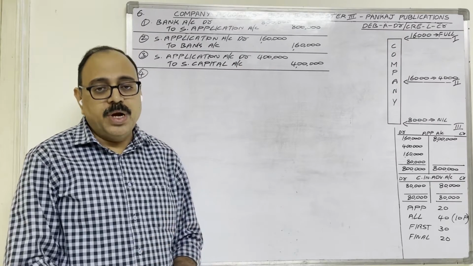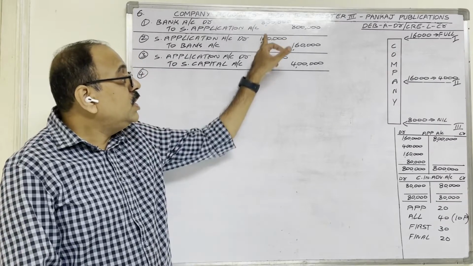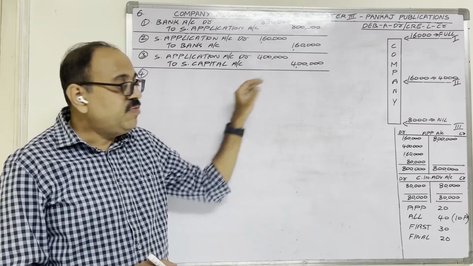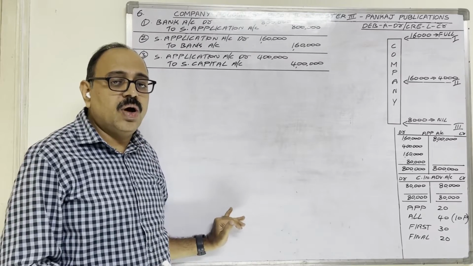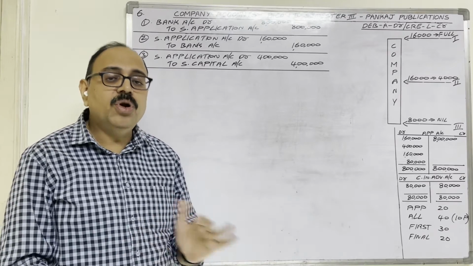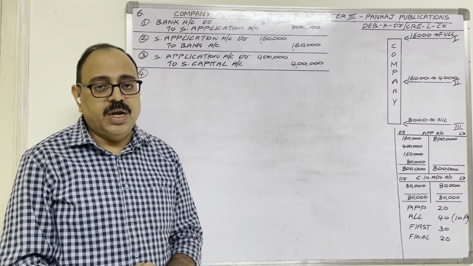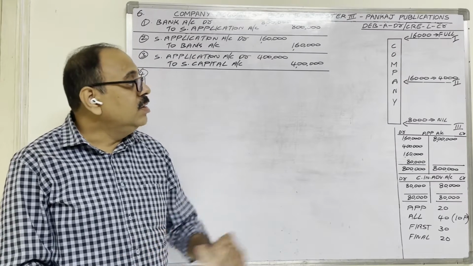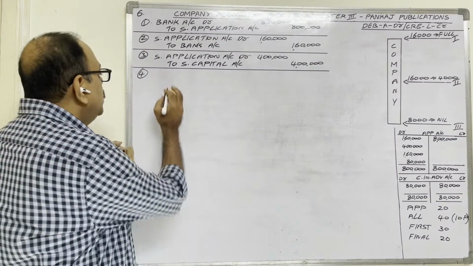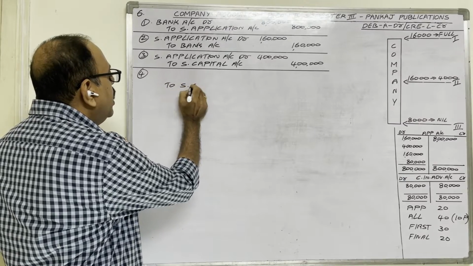Next come to allotment entries. In case of application, first we wrote amount received entries, then we wrote capital transfer entry. But for allotment, first call, final call, first we should write capital transfer entry, then we should write amount received entry. So allotment account we have to transfer to share capital. Share capital is a liability. Liability shows a credit balance. Therefore, share capital account should be credited.